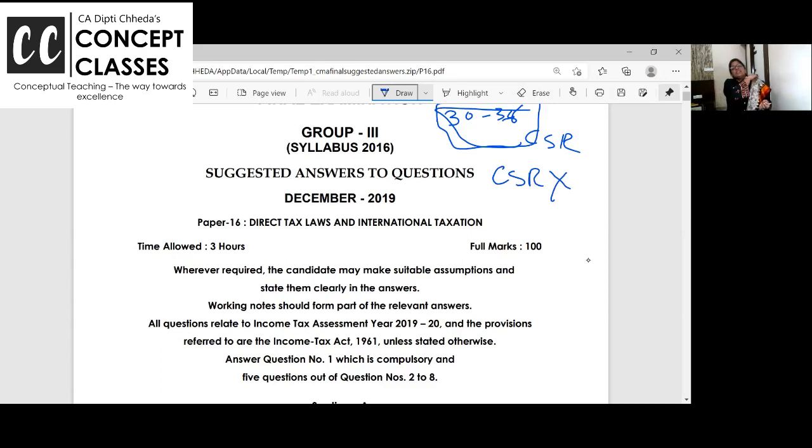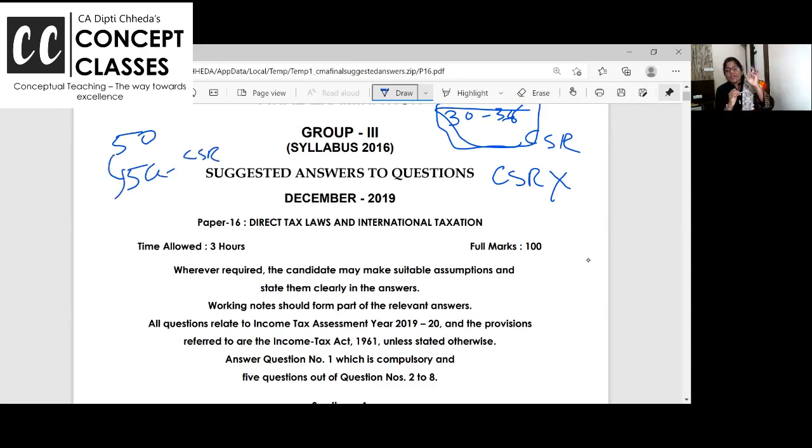There were many case laws, they argued, they said, ma'am, CSR expenses though incurred for business only, that should be allowed. Then you should know the reason also why CSR expenditure is not allowed. When I'm earning 50 crore rupees, the government is saying, oh, you're doing superb. You're earning 50 crore. 5 crore you spent as CSR.